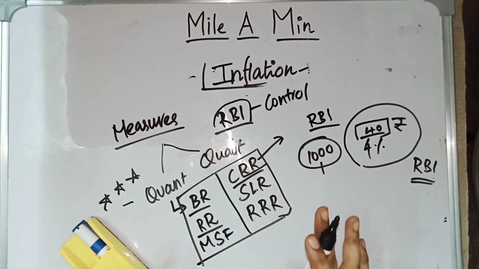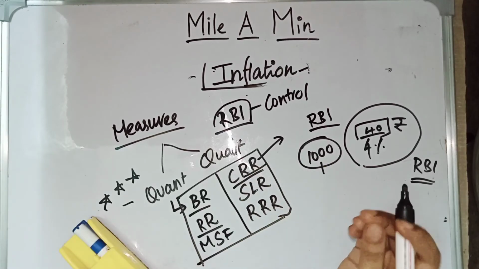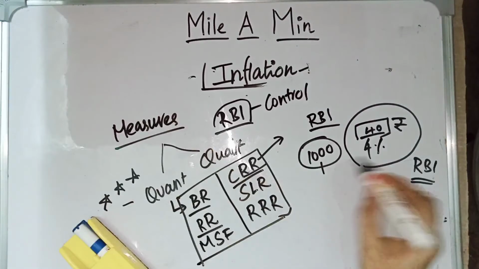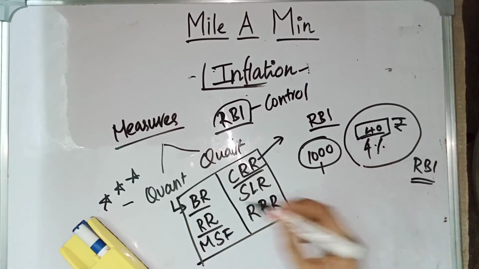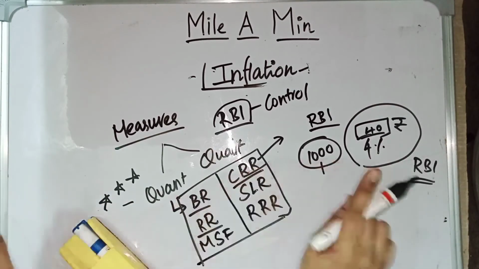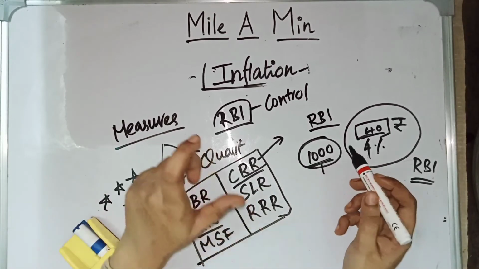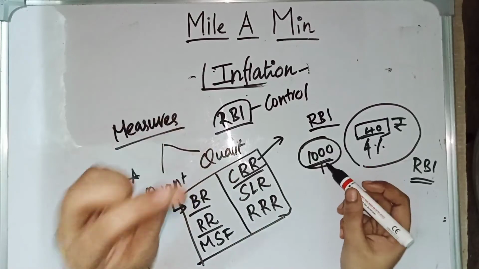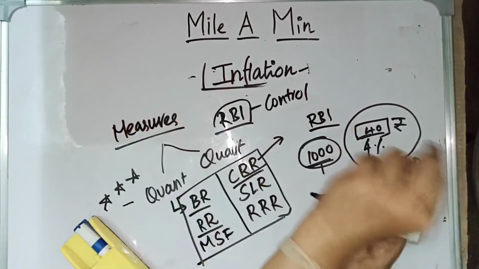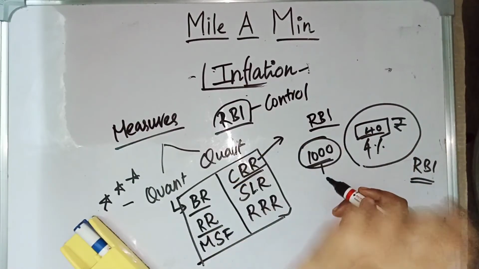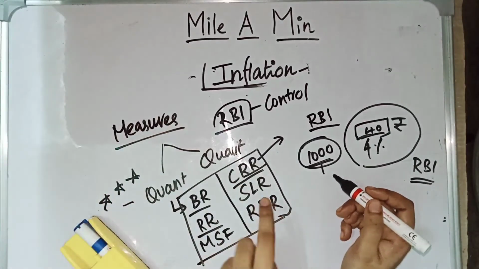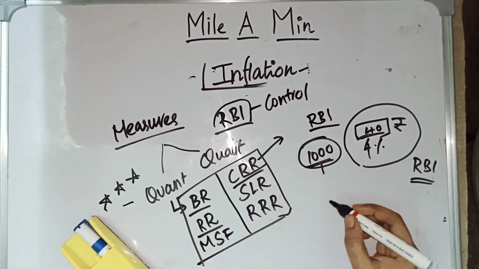For this 40 rupees, RBI won't pay any interest to the scheduled commercial banks. RBI won't pay interest for this cash reserve ratio. That is called the cash reserve ratio.